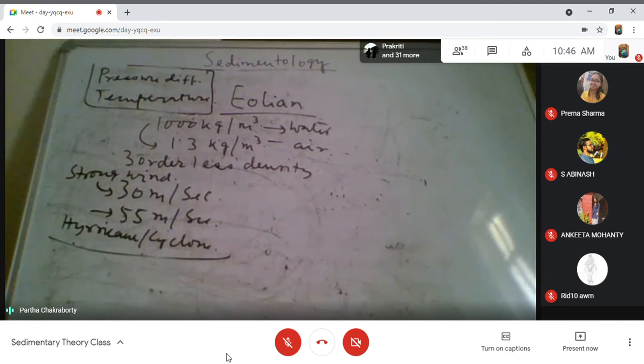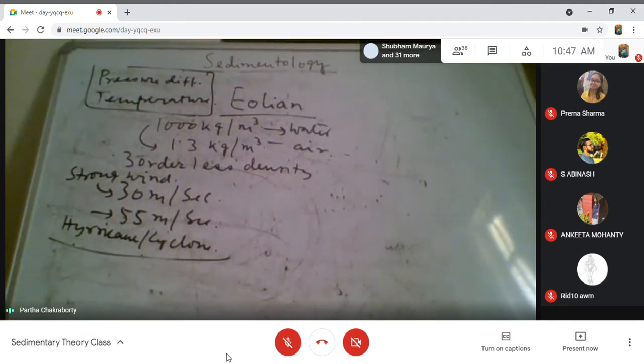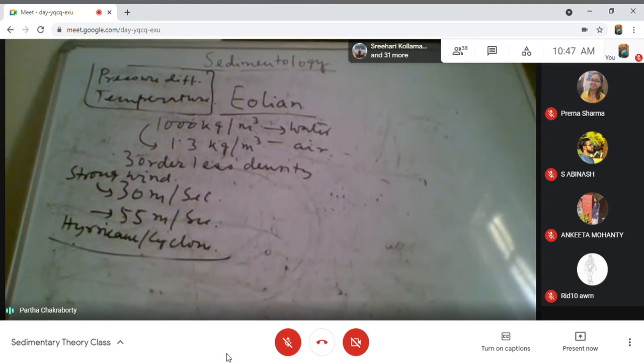Now we all know that low pressure zones form, and when a low pressure zone forms, air rushes from the high pressure into the low pressure zone. So any pressure difference causes air movement. The other major control on air movement is temperature. The equatorial zone on the surface of the earth gets the maximum sun heat, and the poles get the minimum sun heat. It is because of the obliquity of the earth system.